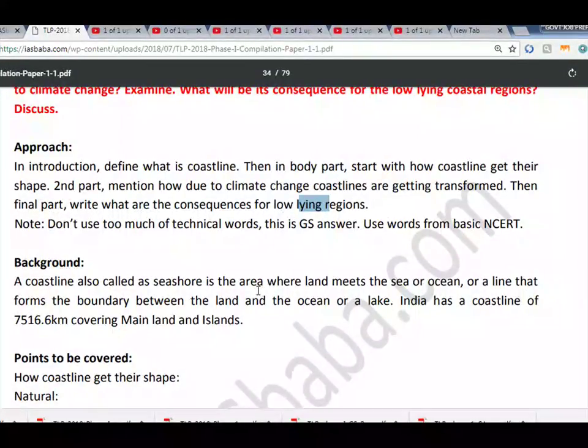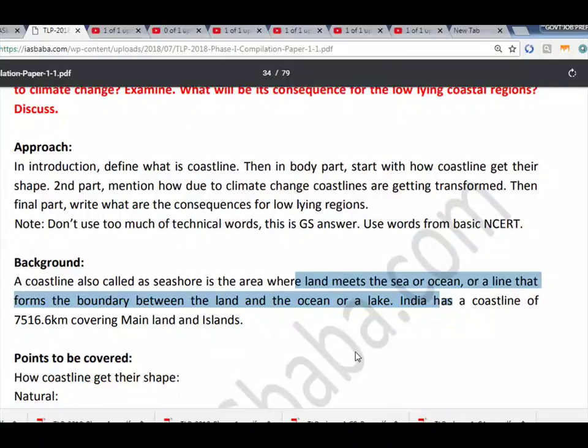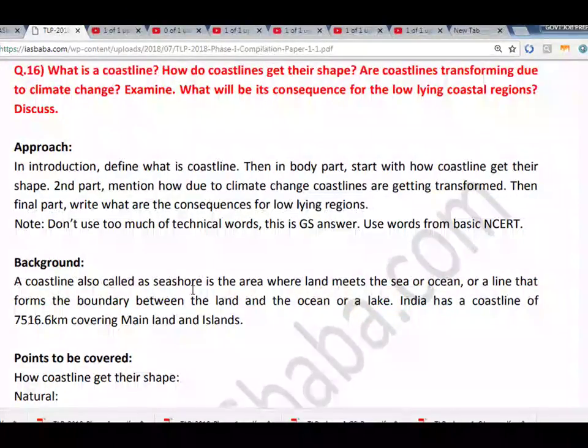Background: the coastline, also called a seashore, is the area where land meets the sea or ocean, or a line that forms the boundary between the land and the ocean or a lake. India has a coastline of 7,516.6 kilometers covering mainland and islands.